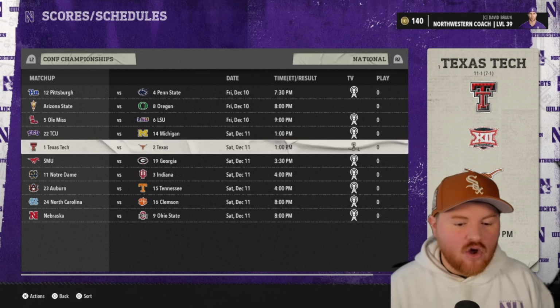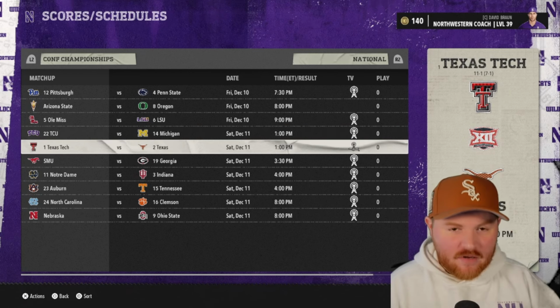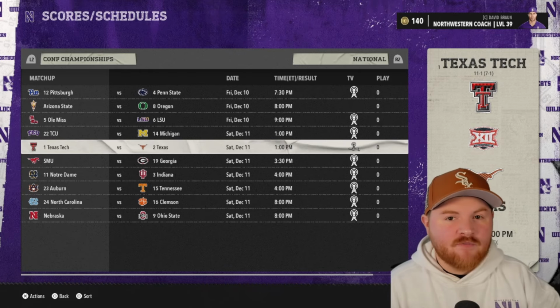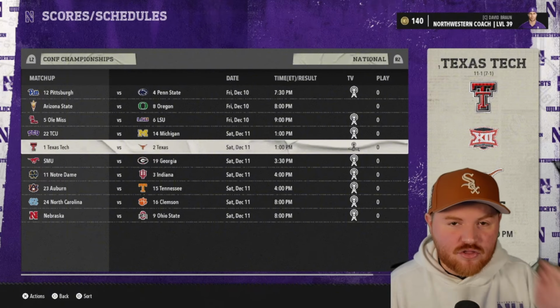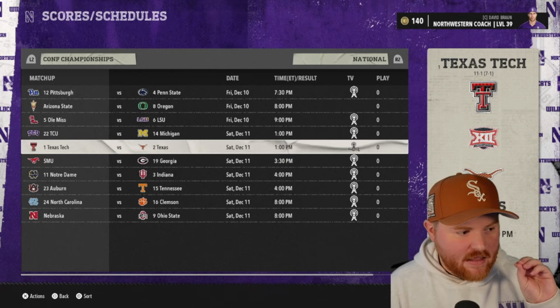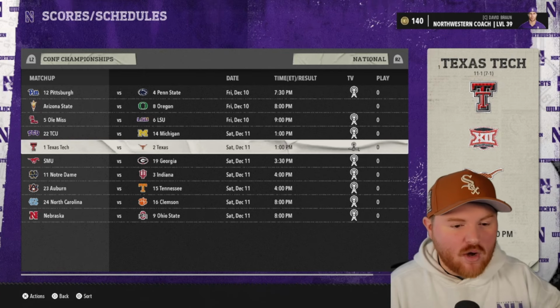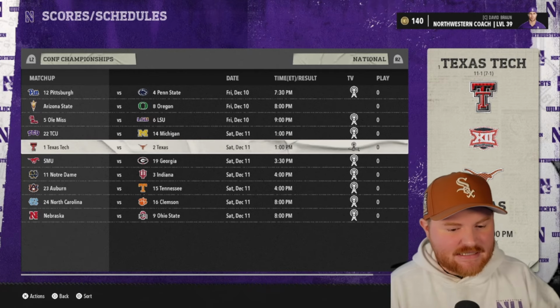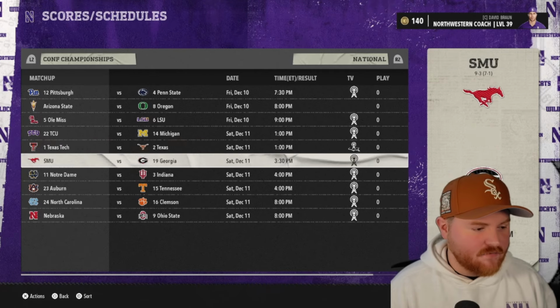Texas and Texas Tech repeat. The Big 12, again, if the Big 12 wins the national championship game this season, they will be the best conference because this looks like it's going to be the third straight season where they're going to have two teams in the top four. And they have their second time they have a 1-2 conference championship game. So the Big 12 is doing something down there. Texas is really doing something if they can pull it off this season.